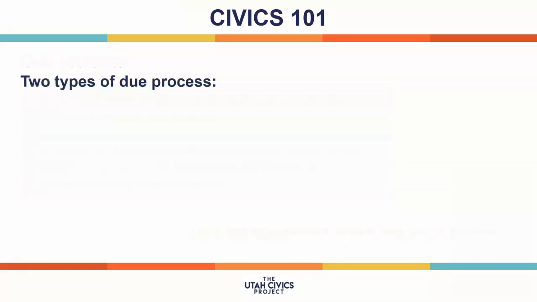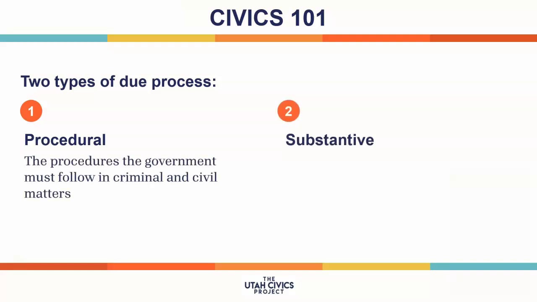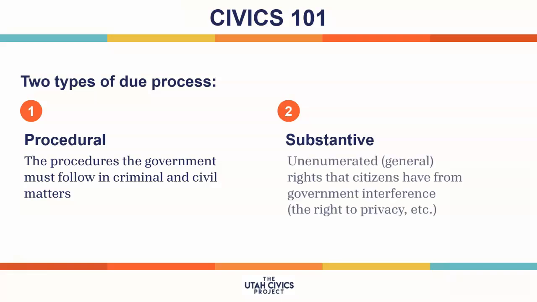There are two types of due process: procedural and substantive. Procedural due process means the procedures the government must follow in criminal and civil matters. Substantive due process describes unenumerated or general rights that citizens have from government interference, such as the right to privacy, for example. This video focuses on procedural due process.